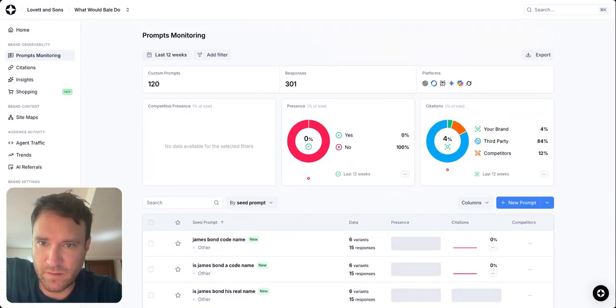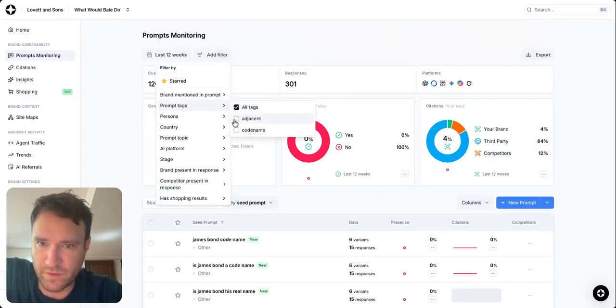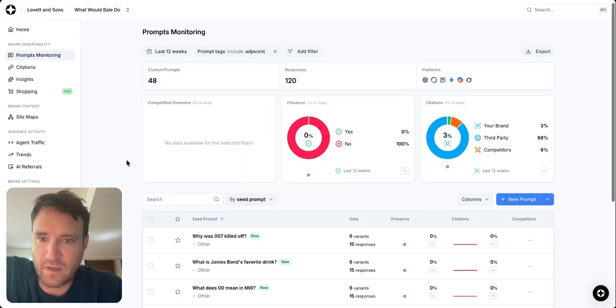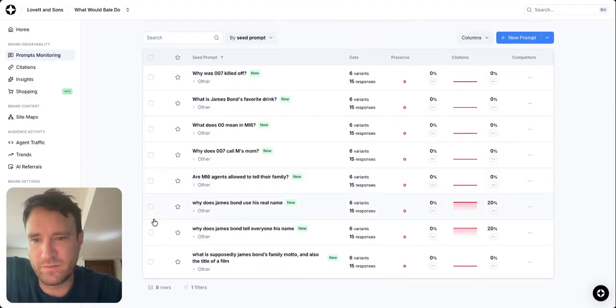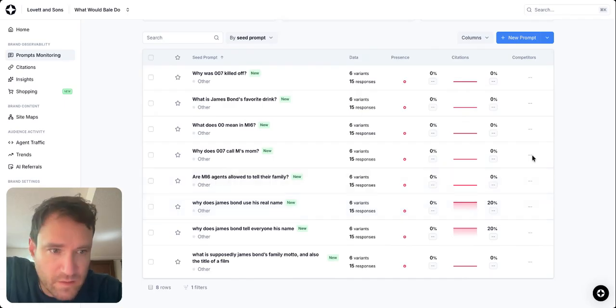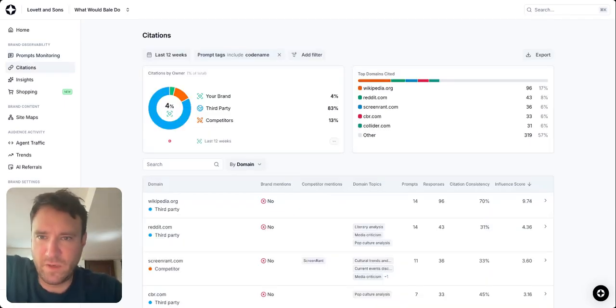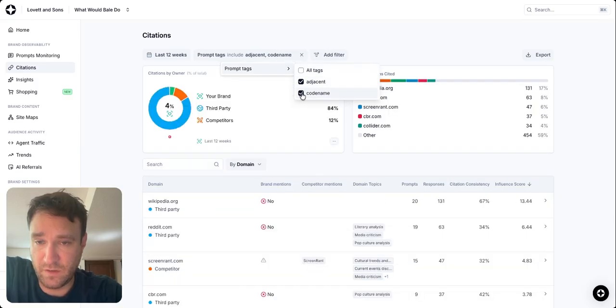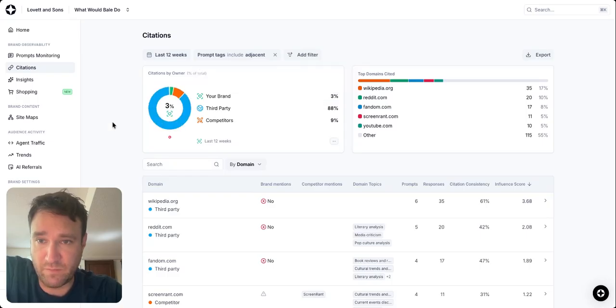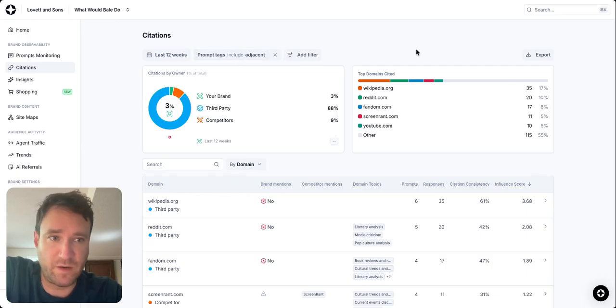And if I add in this filter for adjacent, I got the things that aren't codename but are connected, or that are at least interesting. So I'll show you that when I look at just prompts that are tagged with codename, What Would Bale Do is sitting at 4% visibility. If I switch it to all, it's still at 4%. If I drop codename and just do adjacent, we're down to 3%.